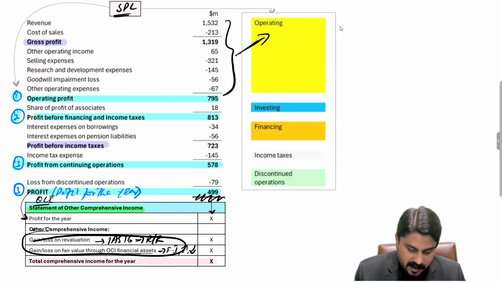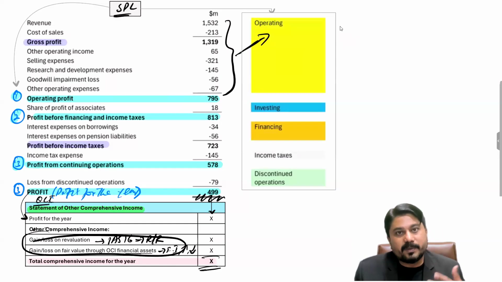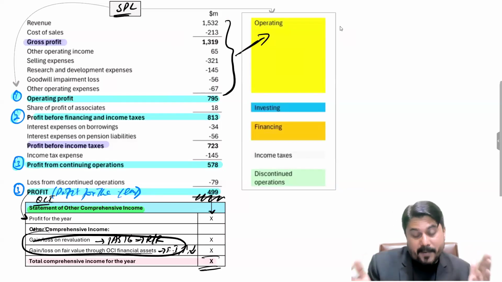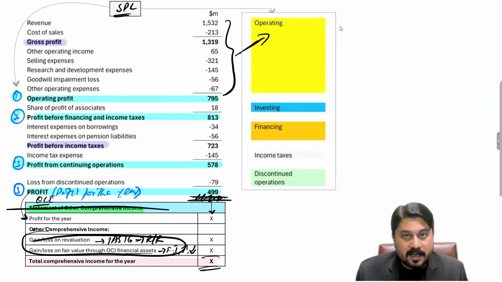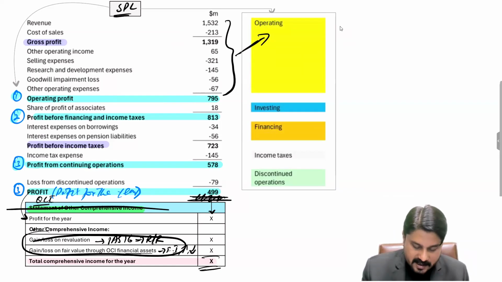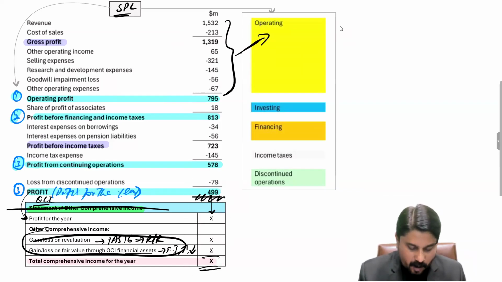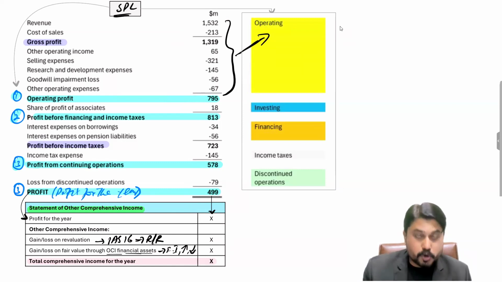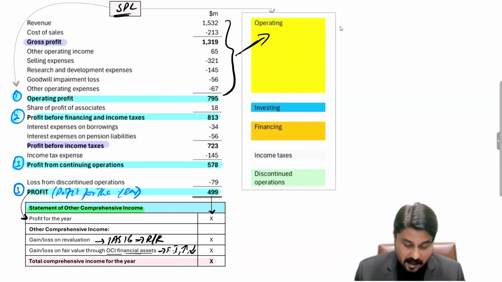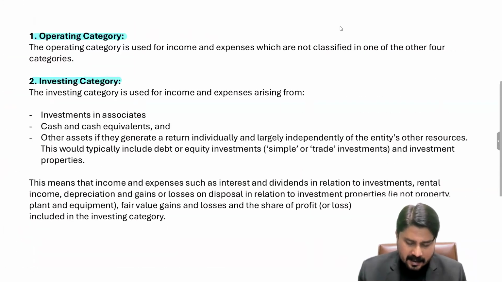and you take these amounts and then calculate the total, that will be the first method, wherein you are not showing separately, you are not marking this heading, you are not closing your income statement at profit, and you are not marking a separate heading for OCI. If you are just continuing preparing things and just showing OCI, that will be the first format, and both formats are acceptable, and it's not necessary to follow either of these two. Both are acceptable ways to show the profits and the other comprehensive income.